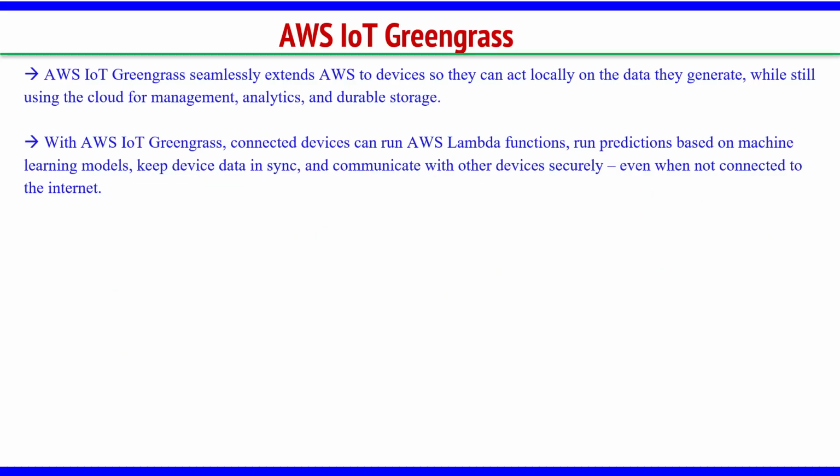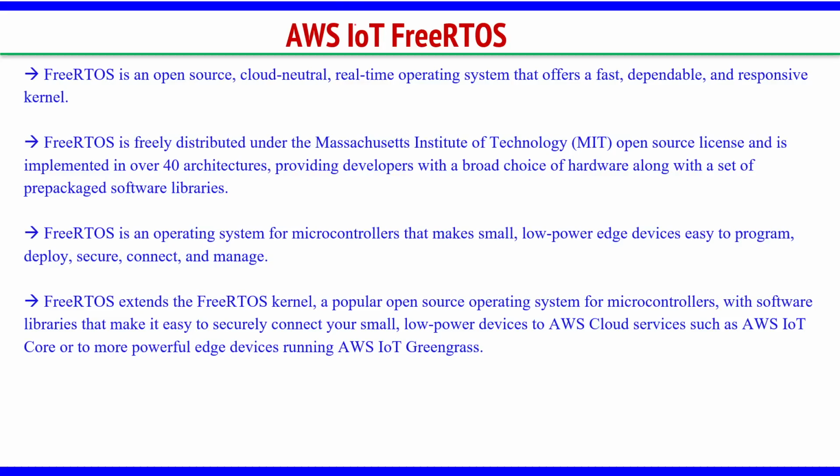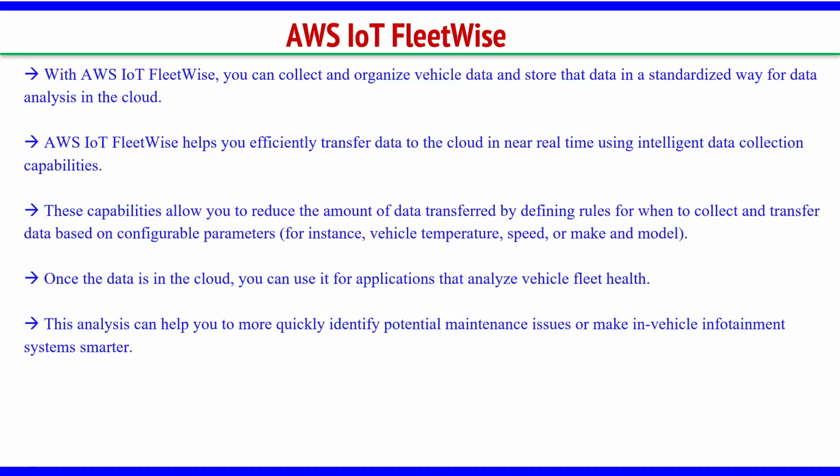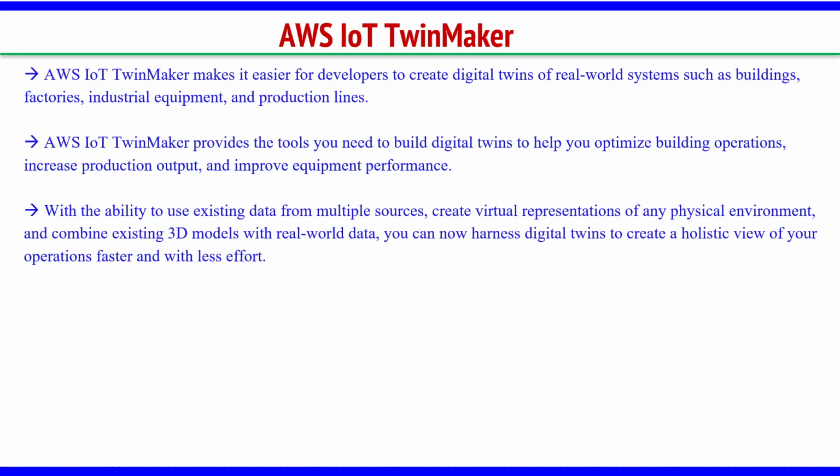right. Next, FreeRTOS, again this is an operating system on the IoT devices, which is used for supporting the microcontrollers, connecting, it provides all those libraries for edge computing, everything we need to use this FreeRTOS. This is a core layer what we have in the AWS. Then FleetWise, for vehicle related data we use FleetWise, and then TwinMaker for digital twins. Okay. So, these are different services in AWS IoT.